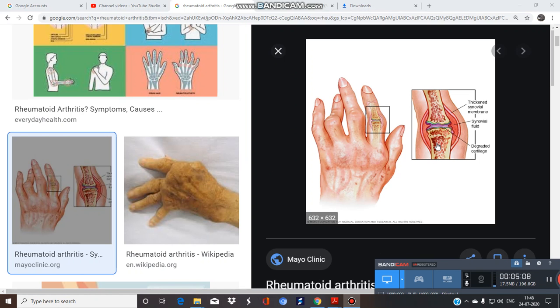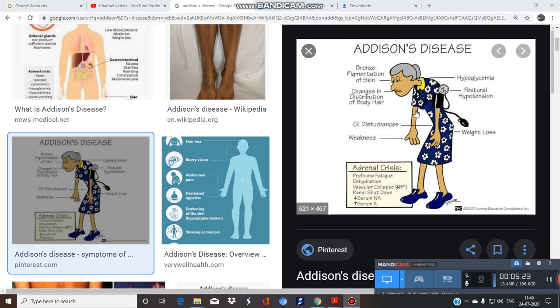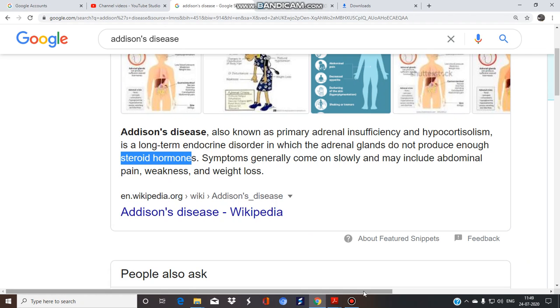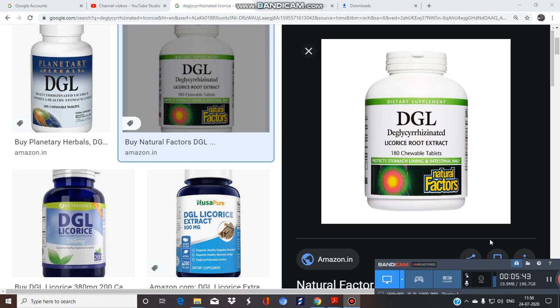Now the important use: because of its mineralocorticoid activity, it is employed in place of corticosteroids for the treatment of various disorders like rheumatoid arthritis, inflammation, and Addison disease. See this figure, Addison disease. Just see, adrenal insufficiency or hypocortisolism is a long-term endocrine disorder in which the adrenal gland does not produce enough steroid hormones. See another use, DGL, that is deglycyrrhizinated liquorice. It is used in peptic ulcer.